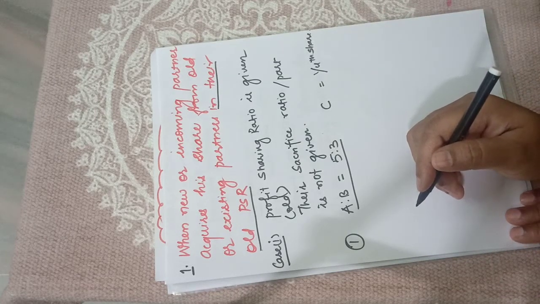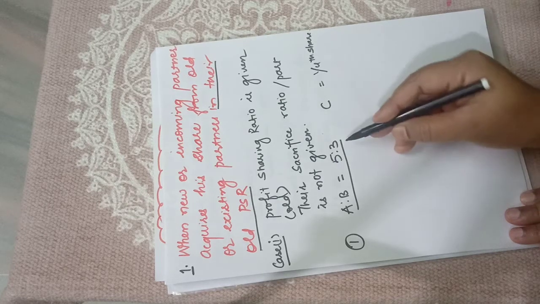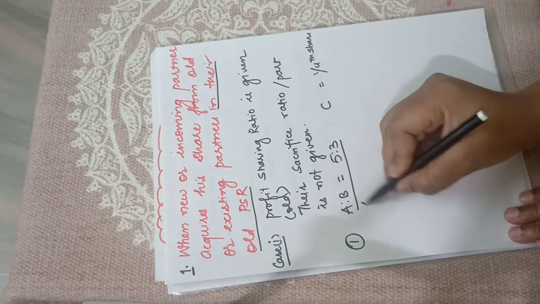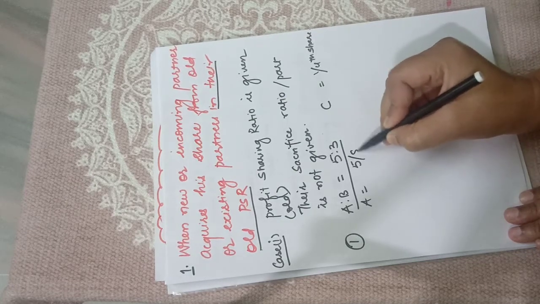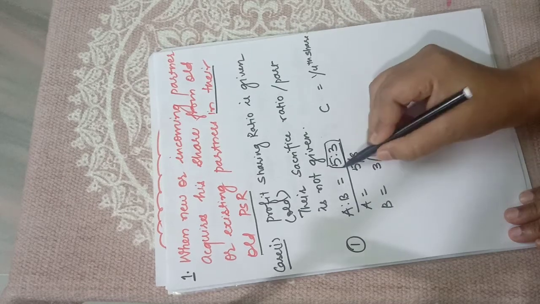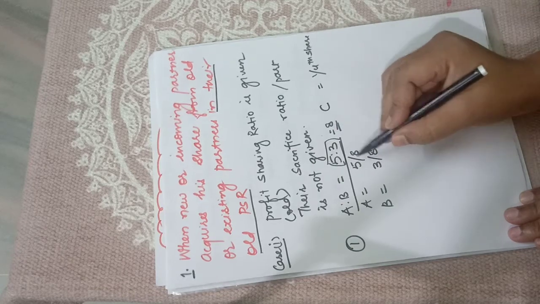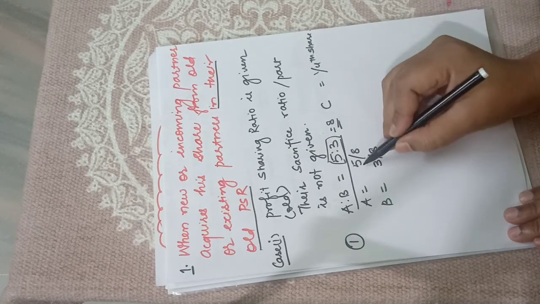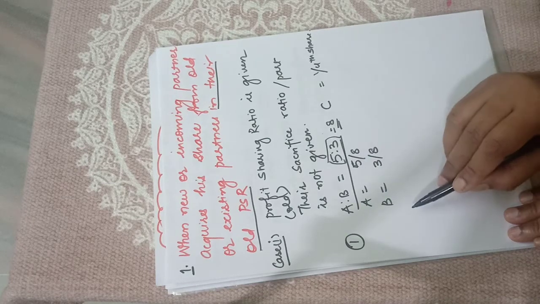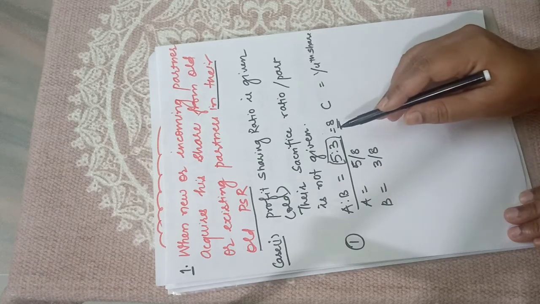So in this question, this is the old ratio 5:3, which means A's share is 5/8 and B's share is 3/8. The total of these two is 8. So out of 8, the fifth part is of A and the third part is of B.